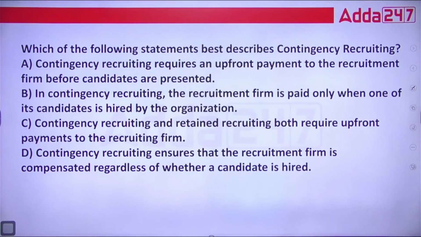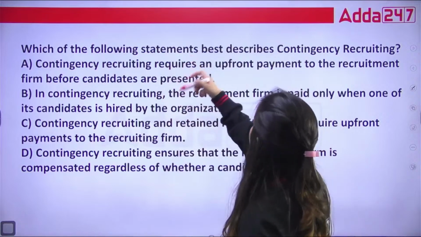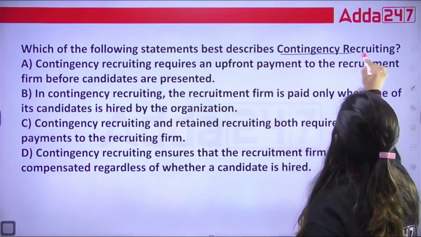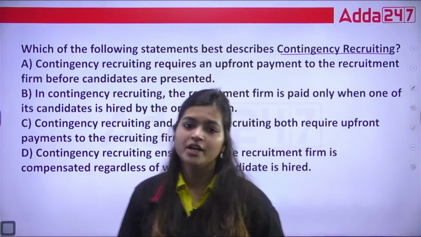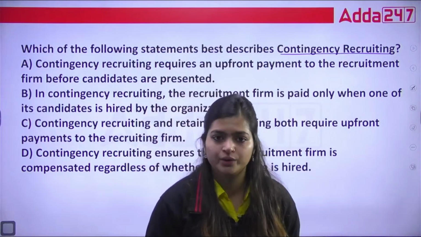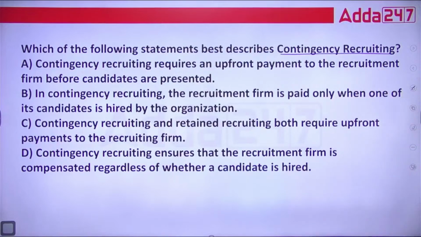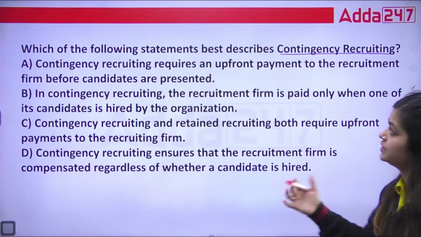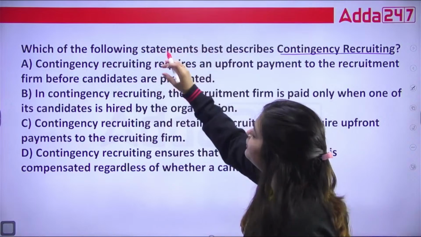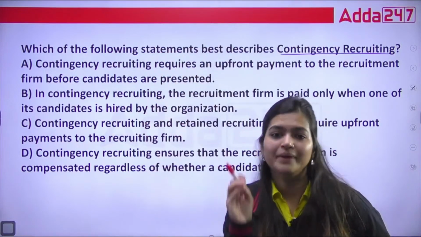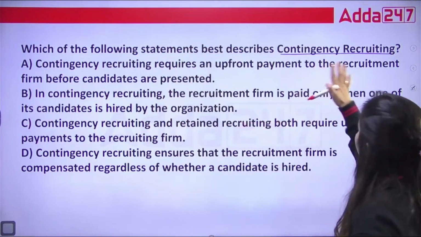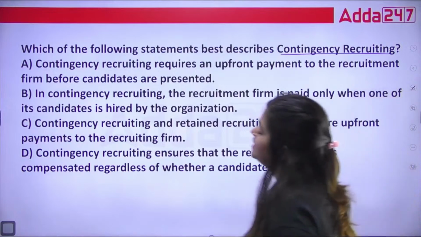With this, now we are going to see the next question. In this, they are asking which of the following statements best describes contingency recruiting. We have different types of recruiting. One of the types is contingency recruiting. They want to know which statement gives the best definition of contingency recruiting. Let's read the options.